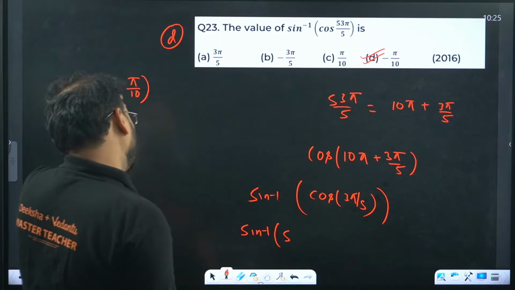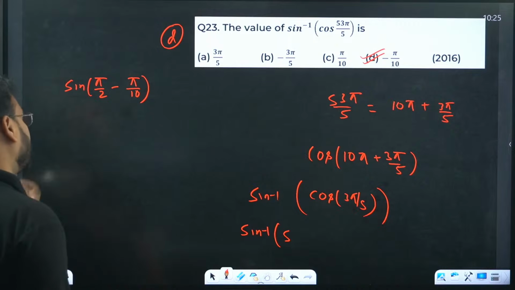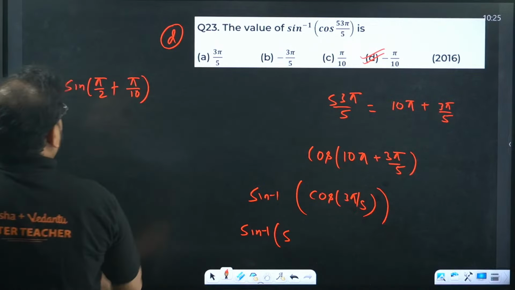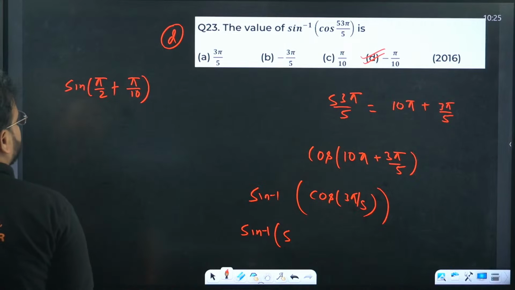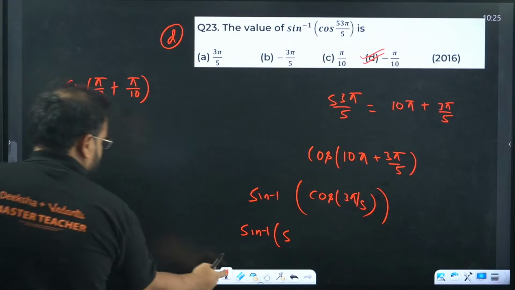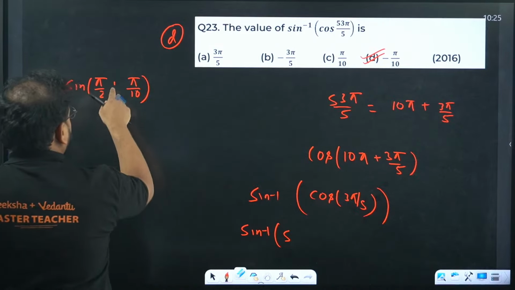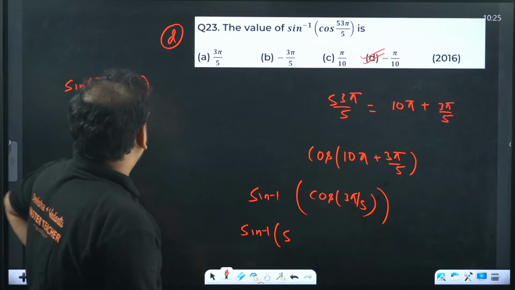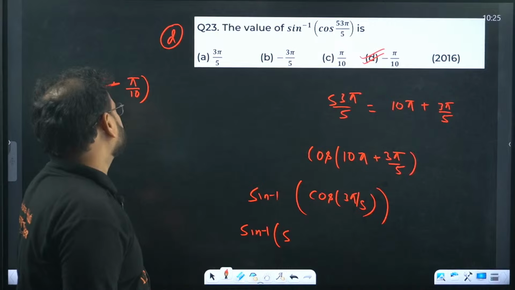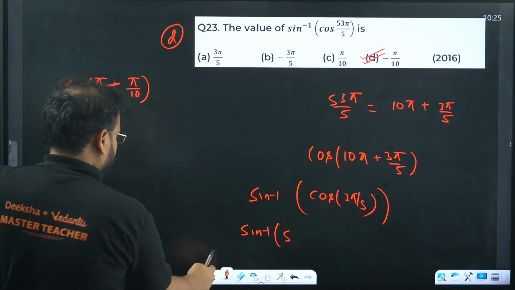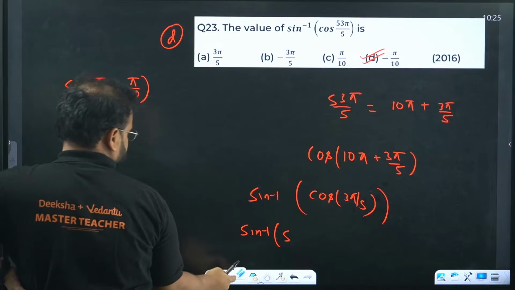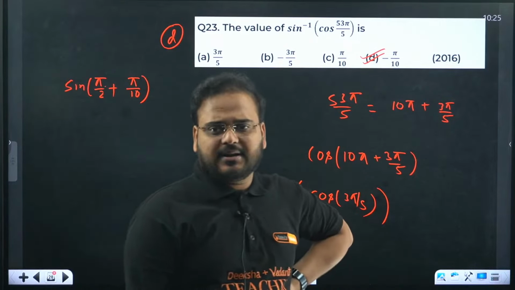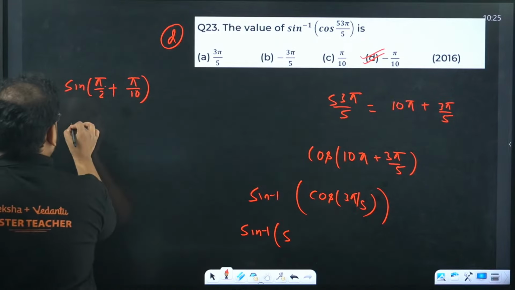So pi by 2 minus, no, plus I think. Please check if this plus will work. One second, just a second guys. Let me just figure out the angle over here. Yes. 2 into 5, so 5 pi, plus only, correct. This will be plus only. Pi by 2 plus pi by 10. Am I right? Pi by 2 plus pi by 10 is this only. If you want to, I can show you.